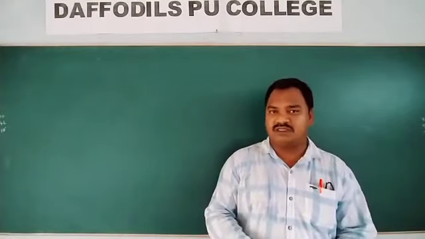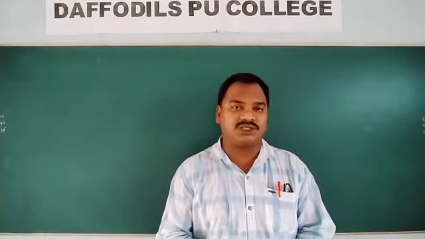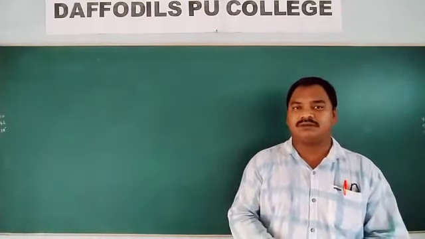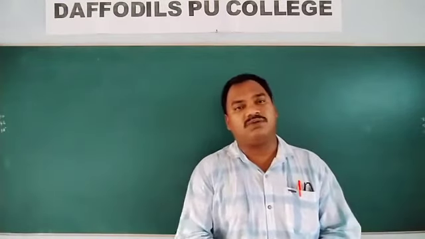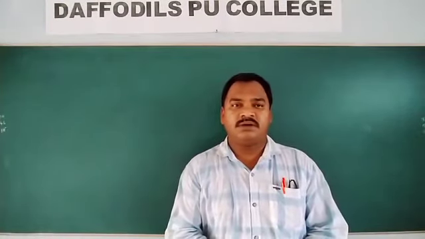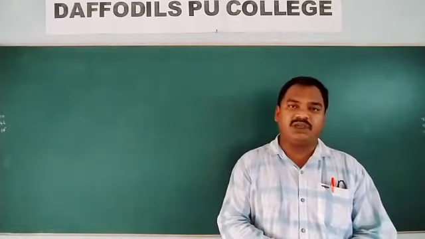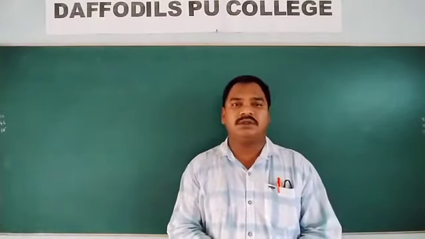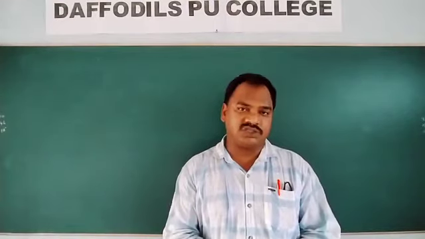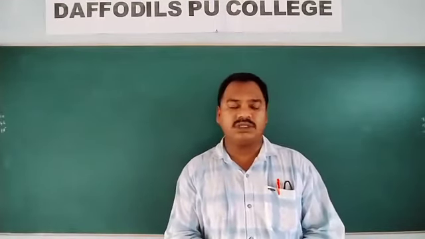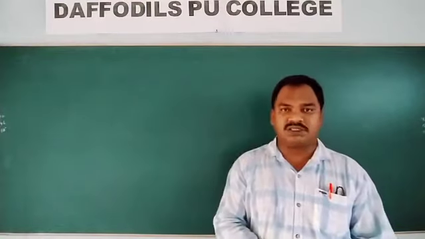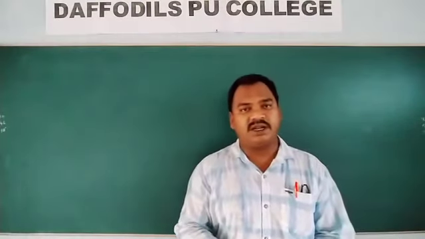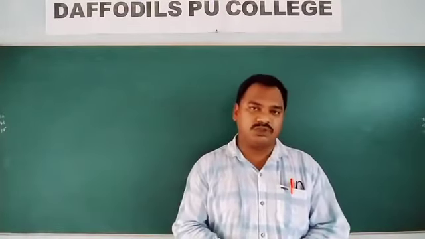Last session we discussed the structural elucidation of glucose. From those reactions we concluded that glucose has a straight chain structure with 6 carbon atoms and OH groups.